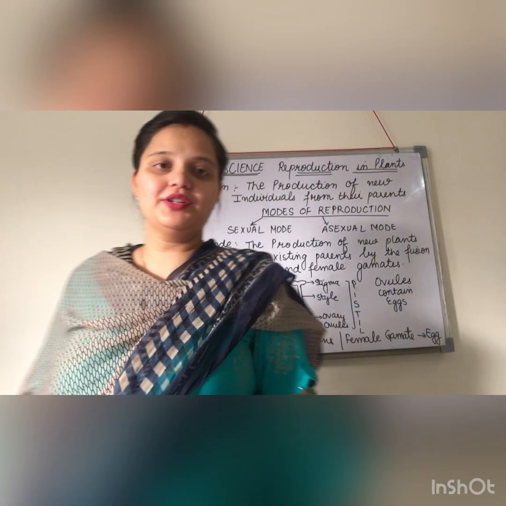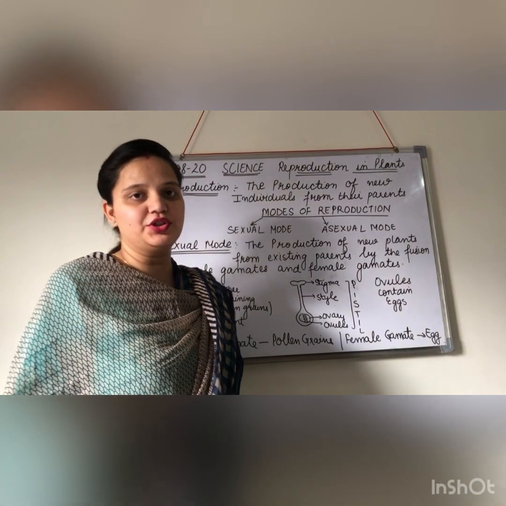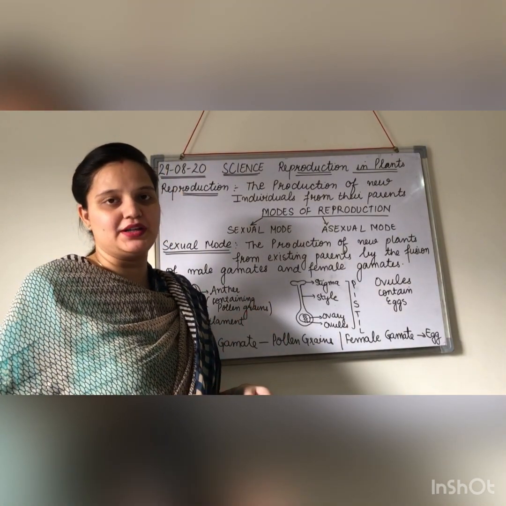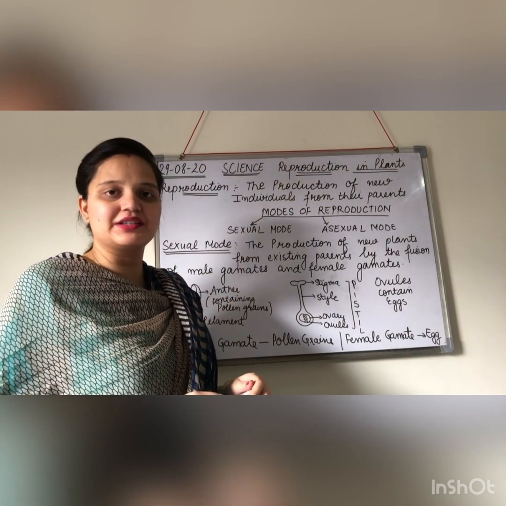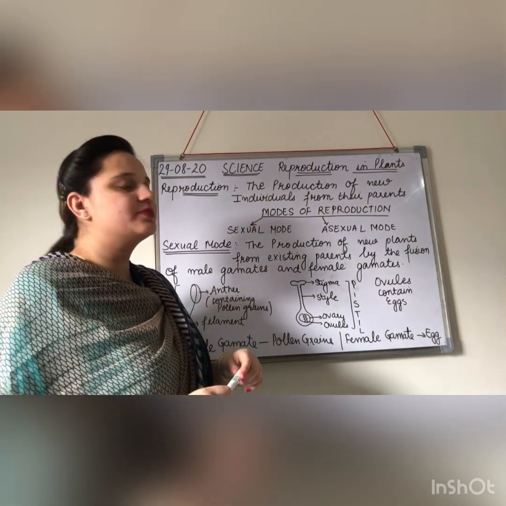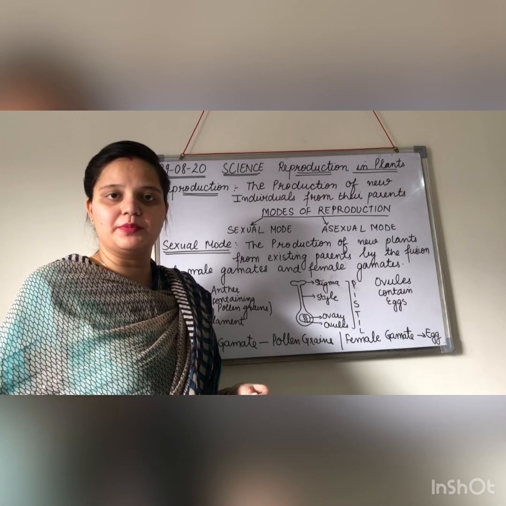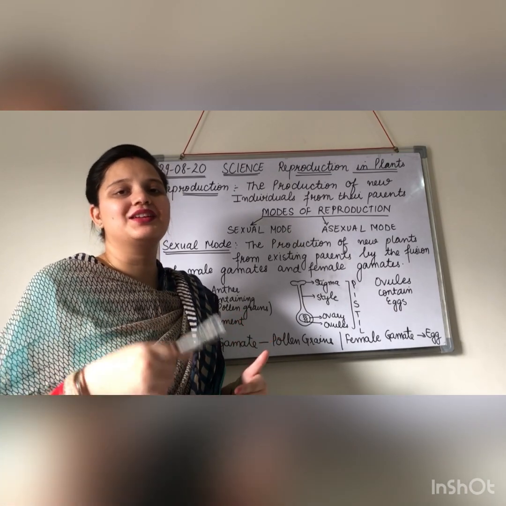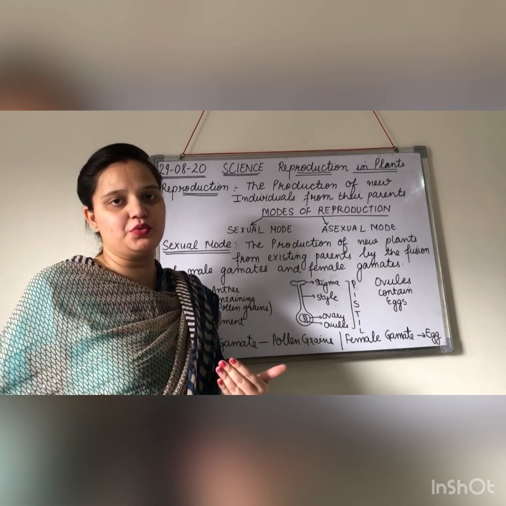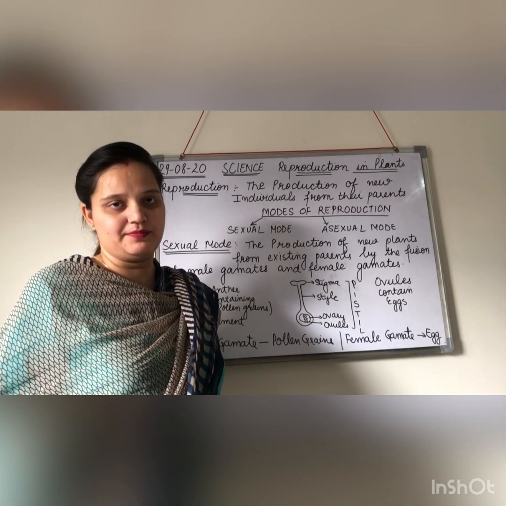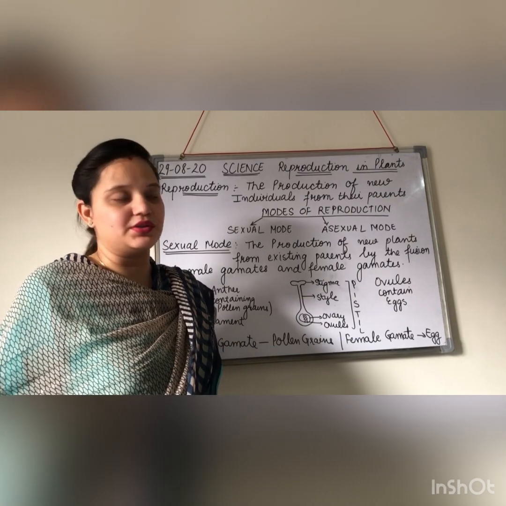So good morning students. Today we are going to discuss the new chapter, reproduction in plants. So let's start from the definition of reproduction. Reproduction is the production of new individuals from their parents, right? And this is the characteristic of all living organisms. All living organisms reproduce to get new generations, right? To get new individuals.